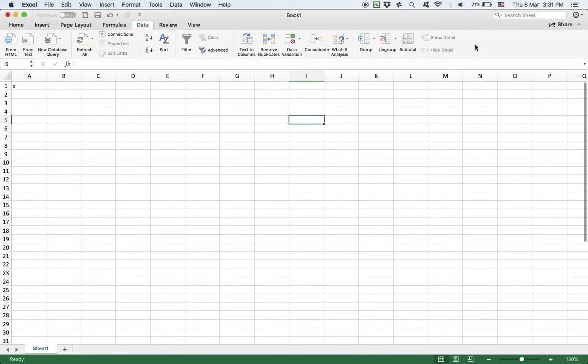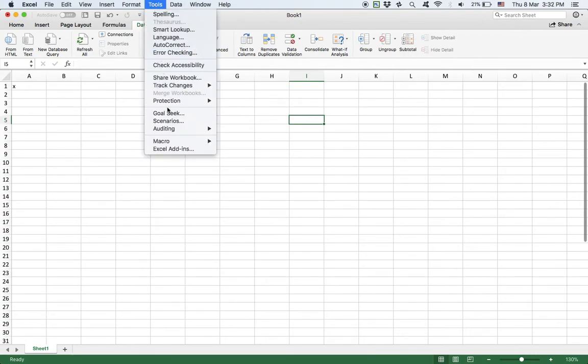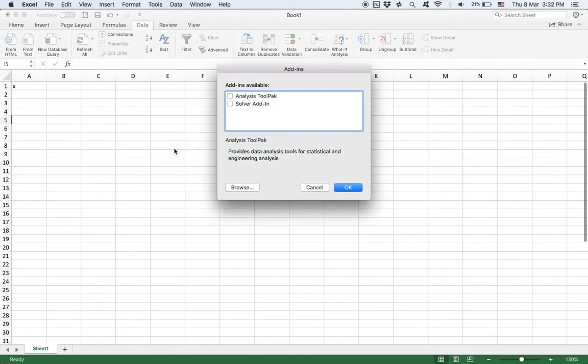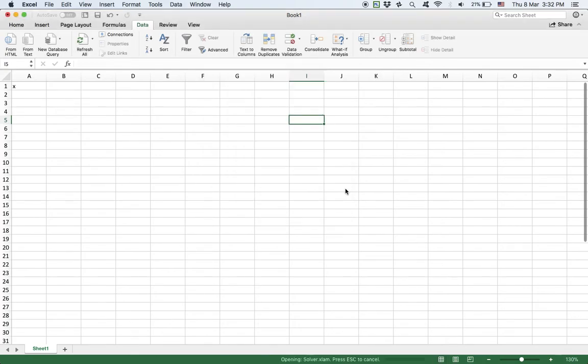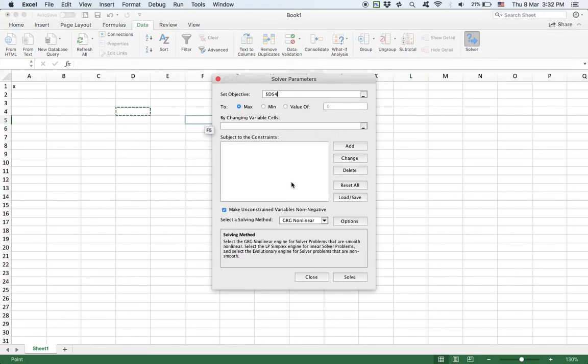What you need to do first is to go to the Excel Tools menu and go to the Excel add-ins, and click on the solver add-ins and click on OK. Then you can see the solver button here. So if you click on that button, then you can see this. It works just like this.